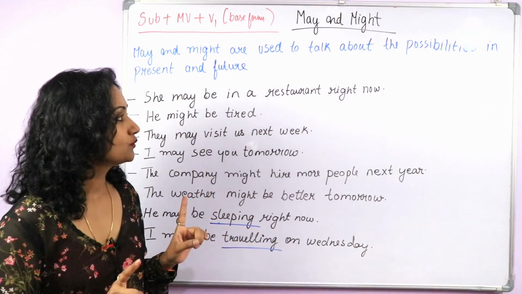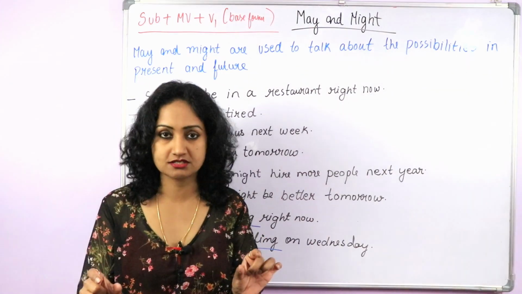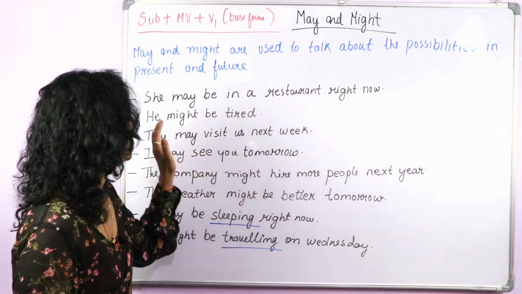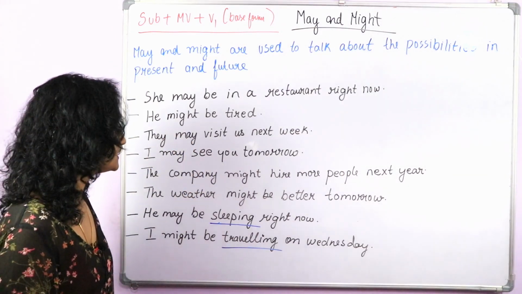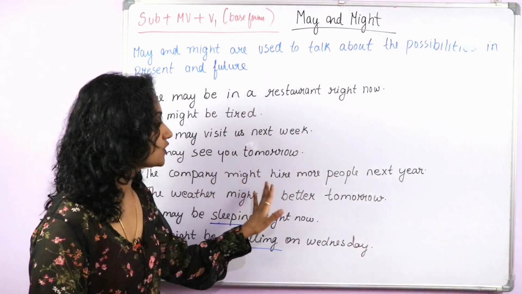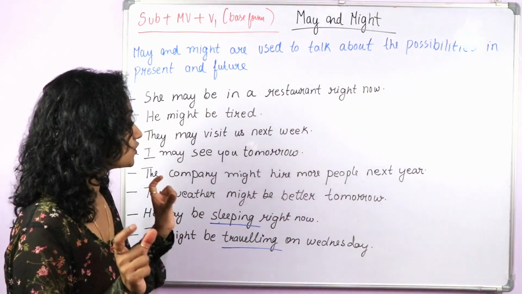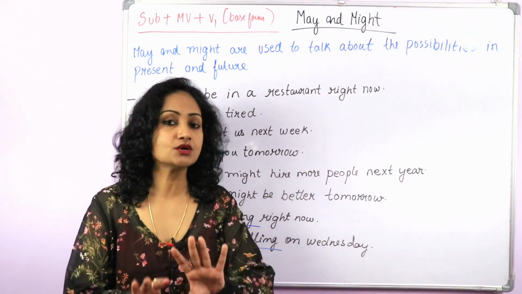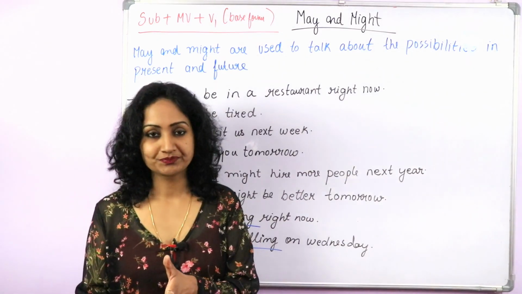Now we can make negative sentences also by just putting not. How? She may not be in a restaurant right now. He might not be tired. They may not visit us next week. I may not see you tomorrow. The company might not hire more people next year. Just keep one thing in mind, that not will always come between the modal verb and the main verb. That's the only rule to make a negative sentence using may and might.